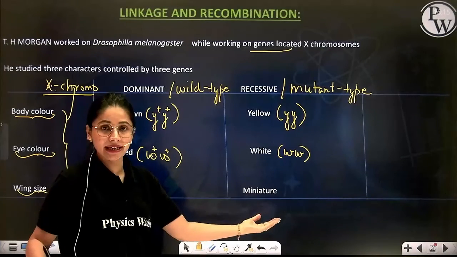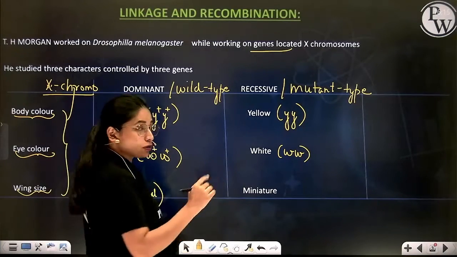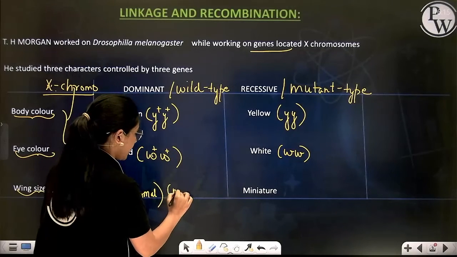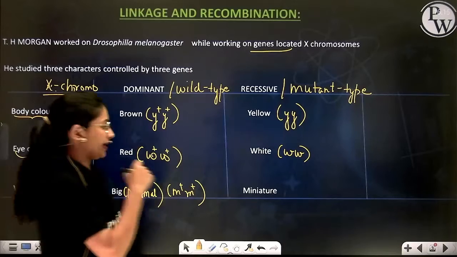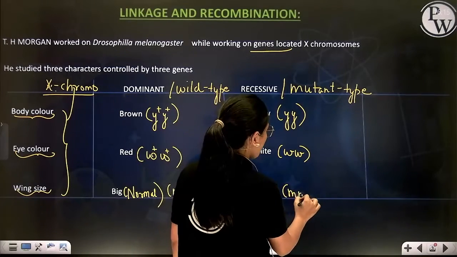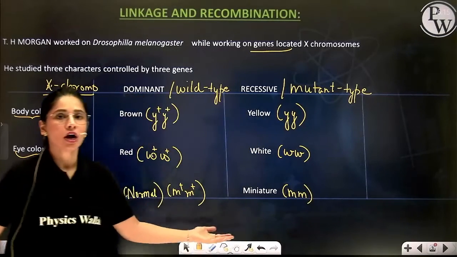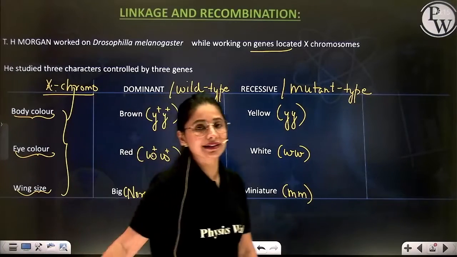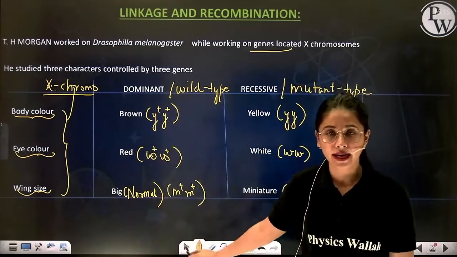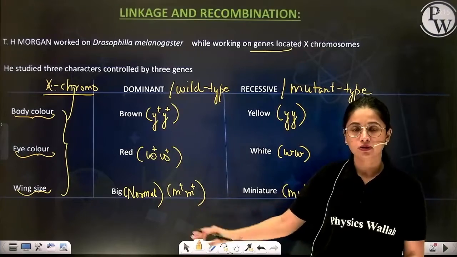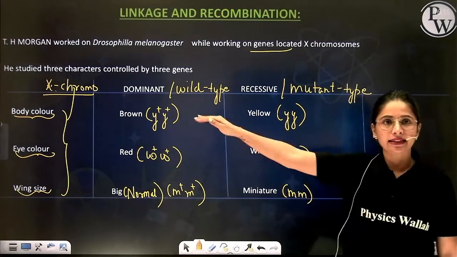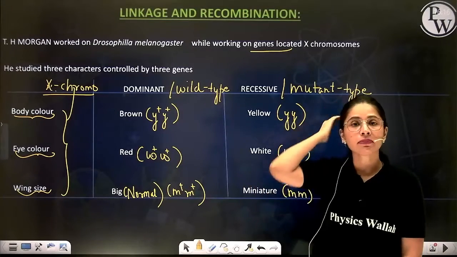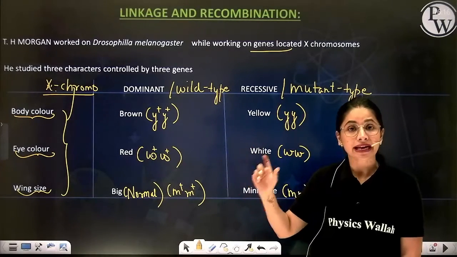And miniature. So miniature is controlled by gene M. M plus means homozygous dominant, whereas small m without the plus sign means homozygous recessive. So these are the 6 traits located on the X chromosome, controlled by genes like Y, W and M. And these are the 3 characters which were chosen by Morgan to perform his cross.